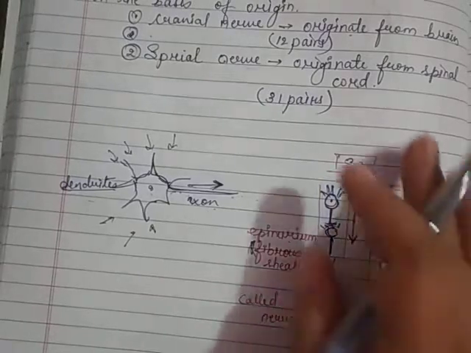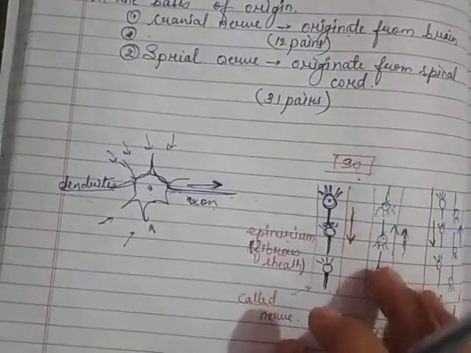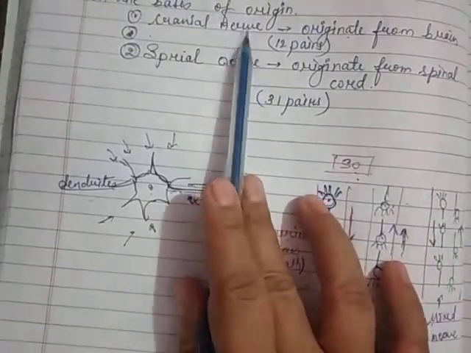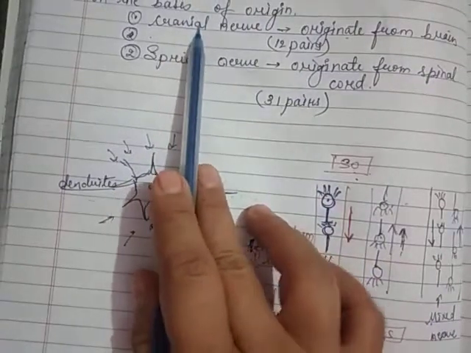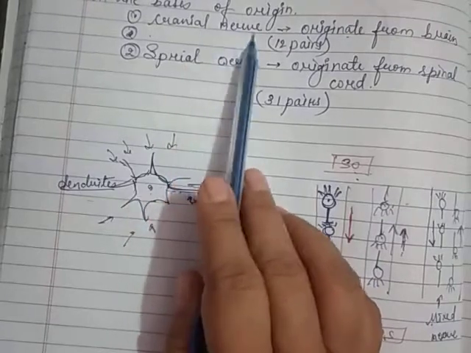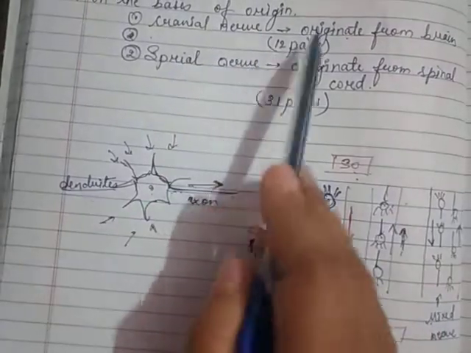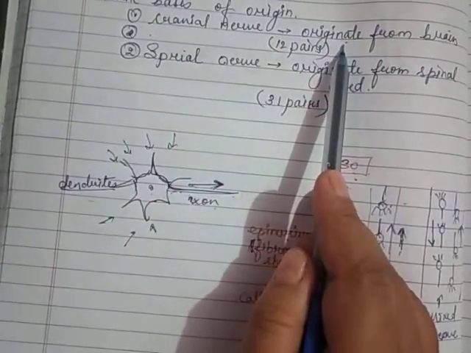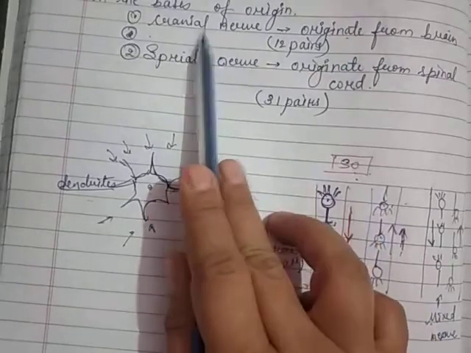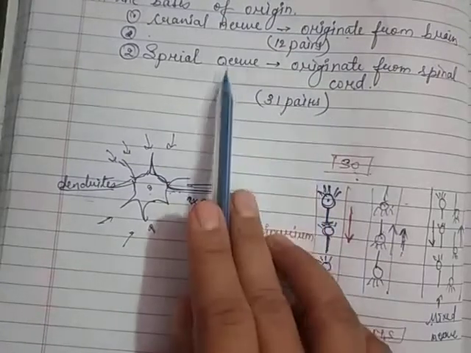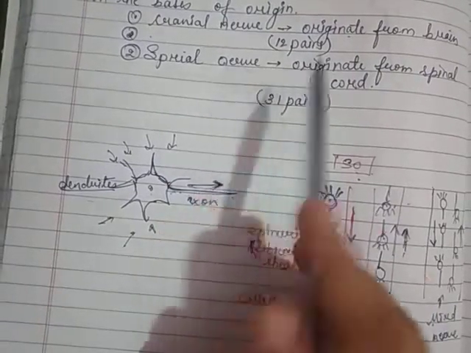Yes, now how these nerves are useful: the peripheral nervous system is divided into two types, that is the cranial nerve and the spinal nerve. Here the nerves are divided on the basis of their origin. Means if a nerve has its origin from the brain, then it is called a cranial nerve, or if it has originated from the spinal cord, then it is called a spinal nerve.